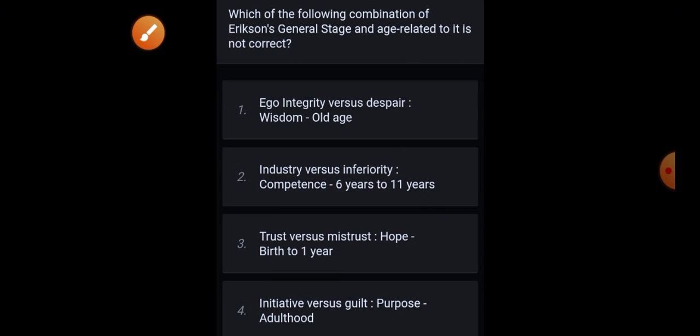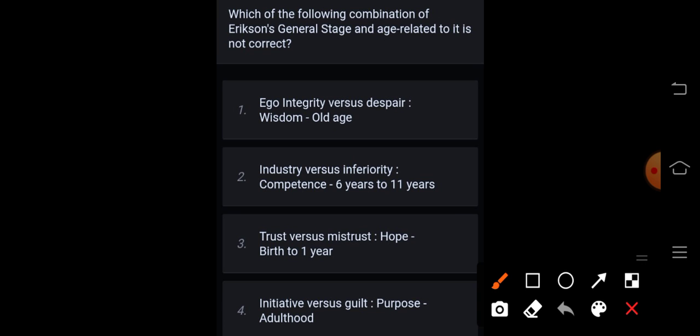Next, which of the following combination of Erikson's general stage and age related to it is not correct? Ego integrity versus despair, wisdom, old age. Industry versus inferiority, competence, 6 to 11 years. Trust versus mistrust, hope, birth to 1 year. Initiative versus guilt, purpose, adulthood. Correct answer is option 4.